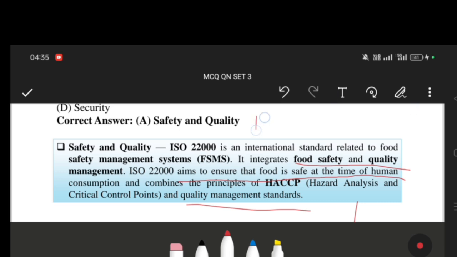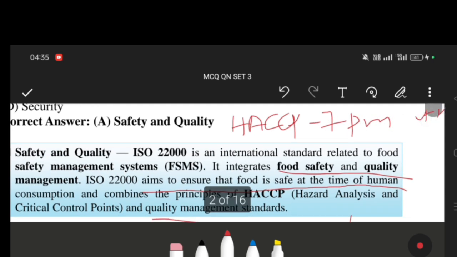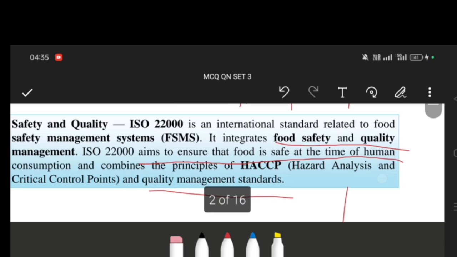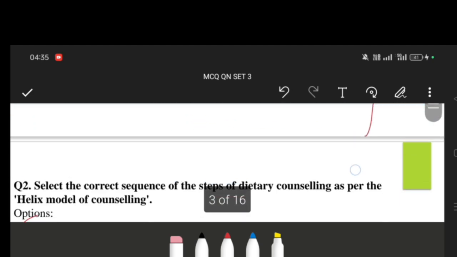We all know HACCP has 7 principles, namely: conduct a hazard analysis, determine critical control points, establish critical limits, establish monitoring procedure, establish corrective action, establish the verification procedure, and establish record keeping and documentation procedure. These 7 steps are also important, so you need to remember these steps also.